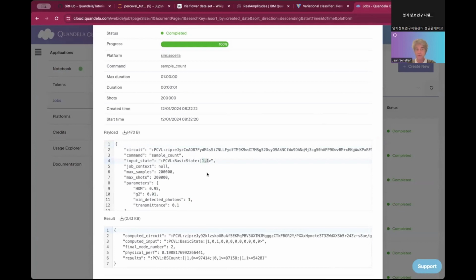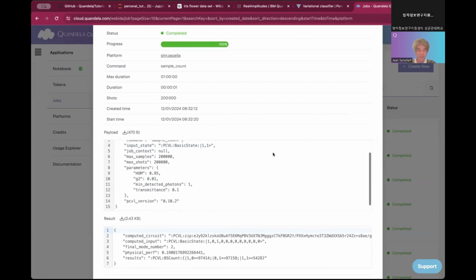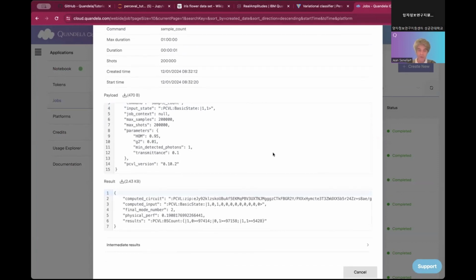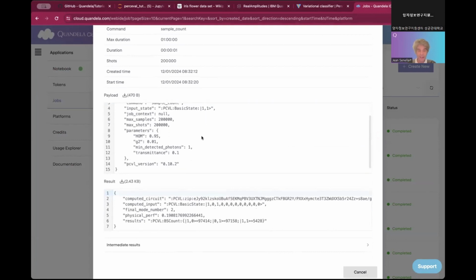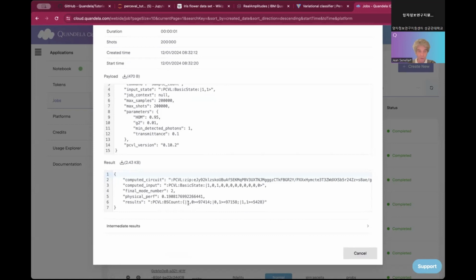It was a two mode circuit. I cannot see the circuit. The circuit is there, but you cannot visualize it today. There will be a feature coming where you will be able to see the circuit here online. So there was a circuit launched here with two photons with the latest version of Perceval. And as the output, you see a distribution of three possible states, 1,0, 0,1, and 1,1, with the counts that we got out of that.